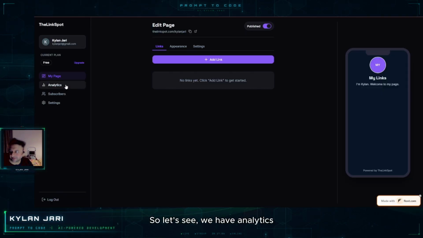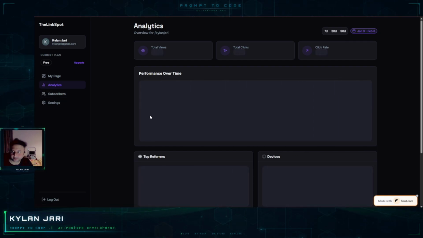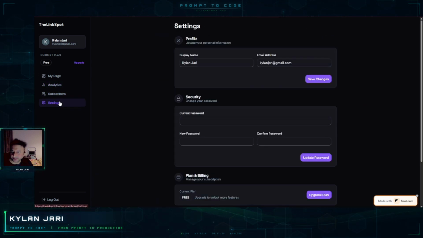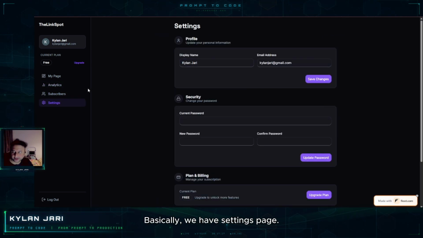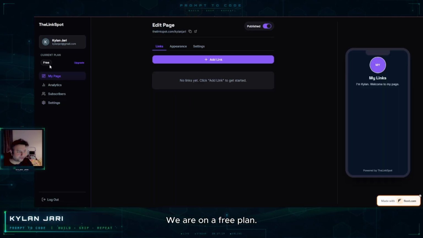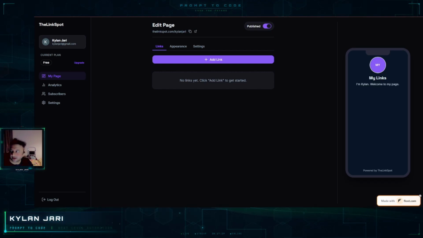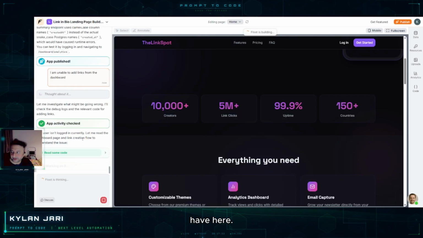So let's see. We have the analytics page here. It might not work because we still have to publish. Basically, we have the settings page. We are on a free plan, so I will upgrade it to the pro plan with the Stripe keys, with the Stripe checkout cards, basically. So let me see what we have here.